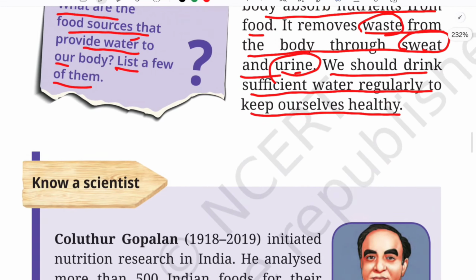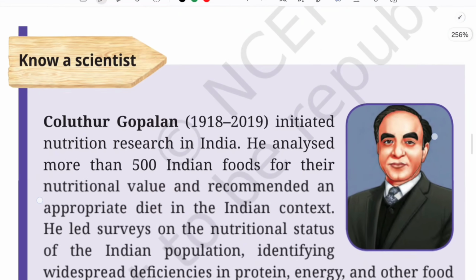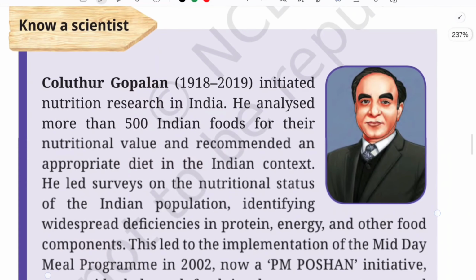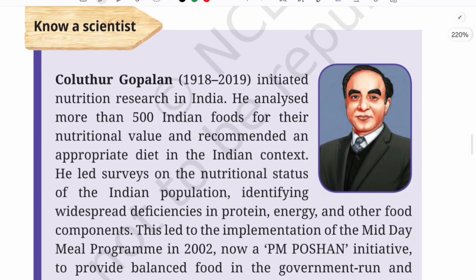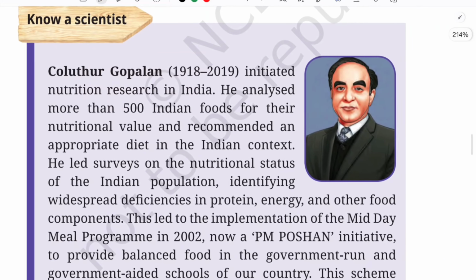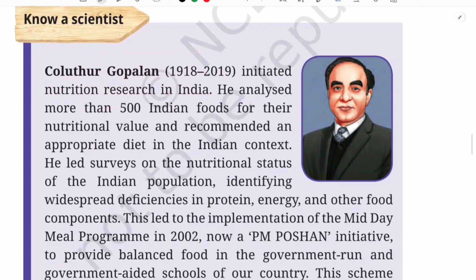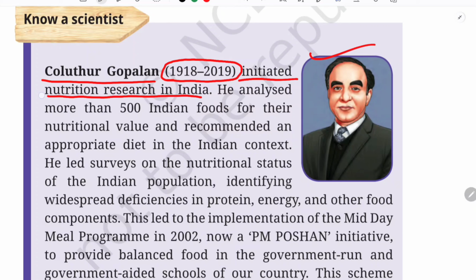So next, now let us learn about a famous scientist here who has contributed in analyzing various nutrients in our food, especially in the Indian context, Indian food, okay. So here, Kolathur Gopalan, okay, was born in 1918 and died in 2019. That means he lived more than 100 years, isn't it? 101 years. He must have been very healthy, isn't it? He initiated nutrition research in India. So he was the one, okay, who initiated this nutrition research.